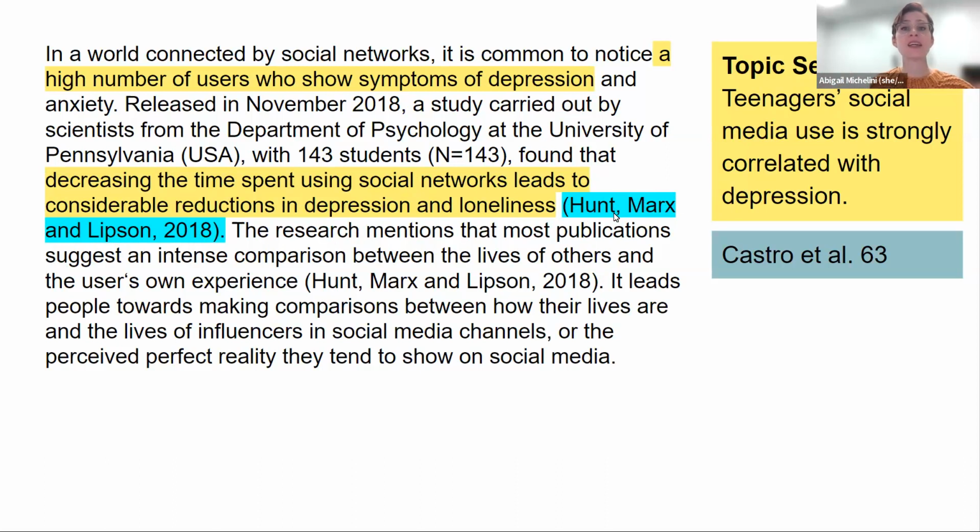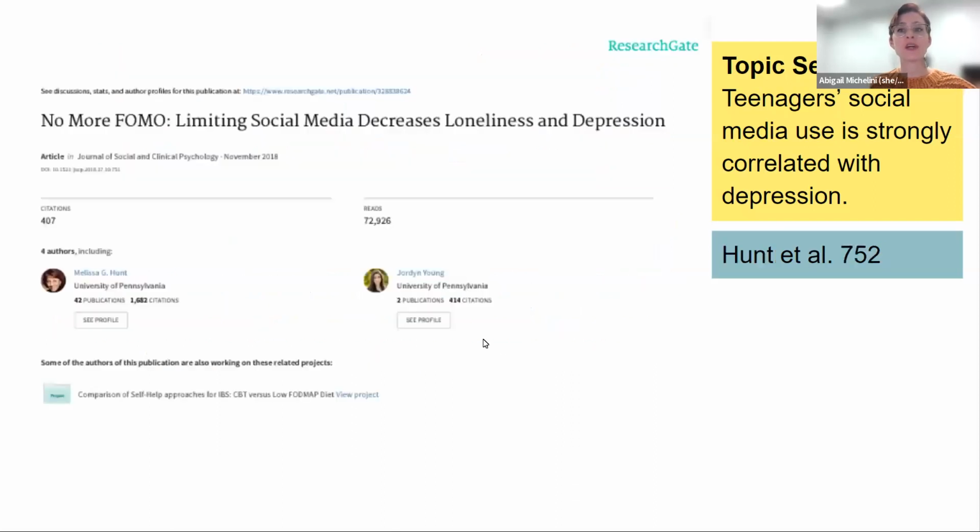That is honestly the best thing that you can do, is go back to the original source and see if it also supports what you want to say. So I did that. Here's the Hunt et al. piece. Again, I've changed it to be an MLA format here. And here's the page number where I ended up finding that information from the other source. Their piece is titled "No More FOMO, Limiting Social Media Decreases Loneliness and Depression." So immediately, as soon as I saw this title, I'm like, boom, this is relevant. I want to use it in my paper, right? And more specifically in this paragraph.